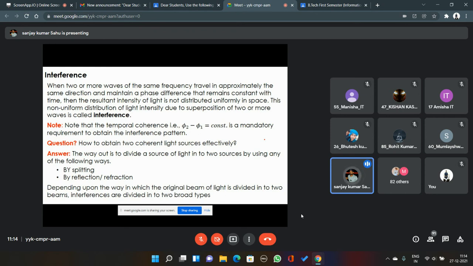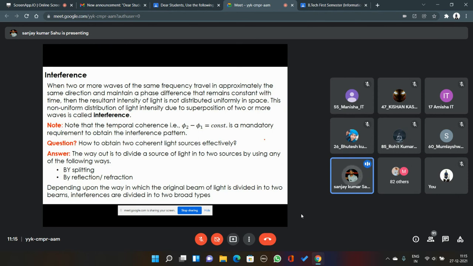interference. Please note that the temporal coherence, that is phi 1 minus phi 2, must be constant. This phi 1 minus phi 2 should not depend upon time. If they are changing with respect to time, you won't be able to get a pattern. There will be a pattern, but it will be changing very fast. You won't be able to visualize it. Okay. Now the question arises, how to get coherent lights.